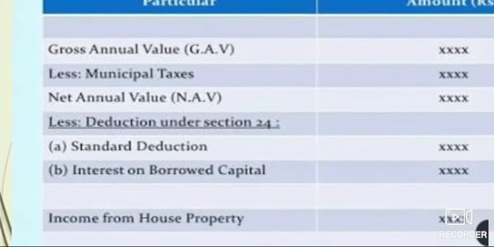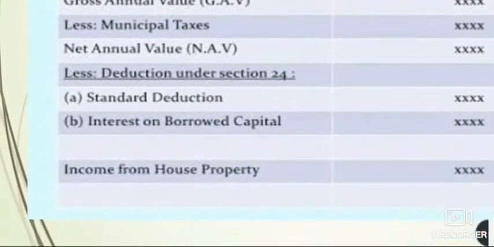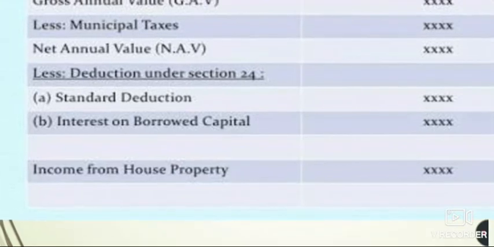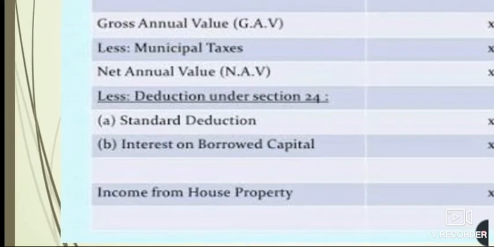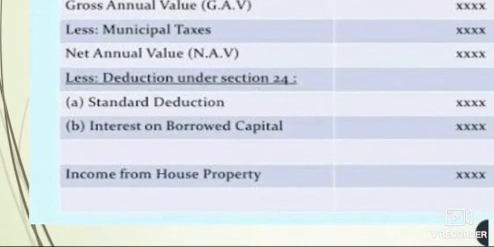From that we have to allow a standard deduction of 30%, which is given under section 24. Now if you have borrowed any capital for that property, then the interest which you are paying for it can also be deducted here. Then by deducting this you get the income from house property, which will be taxable. Okay. So gross annual value minus the municipal taxes is net annual value.